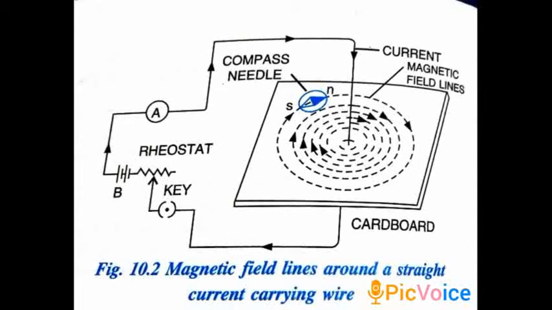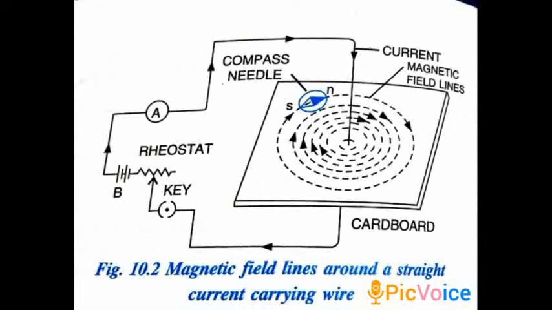The moment you pass the current, these particles arrange themselves in concentric circles. In this design, all the iron filings get arranged. And when you keep the compass needle, wherever it points in the north-south direction, that is the direction of the magnetic field.